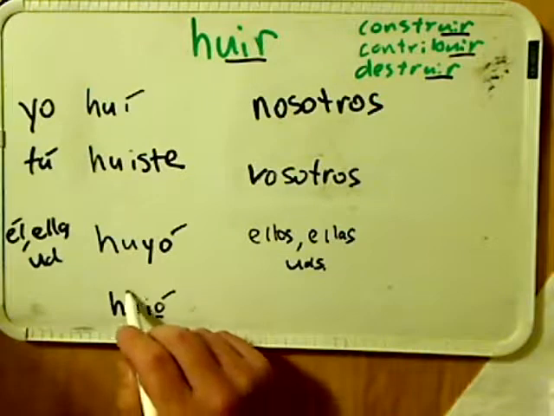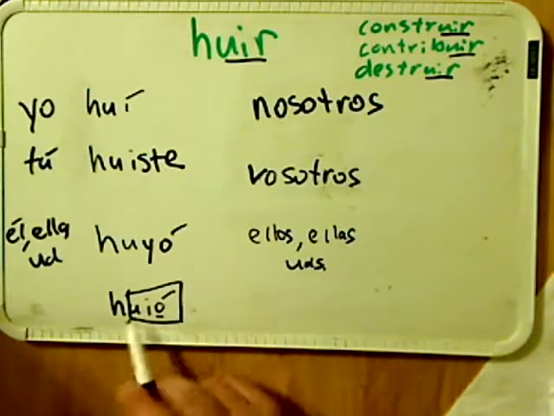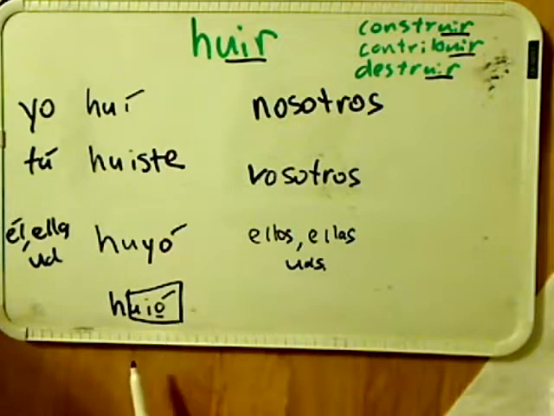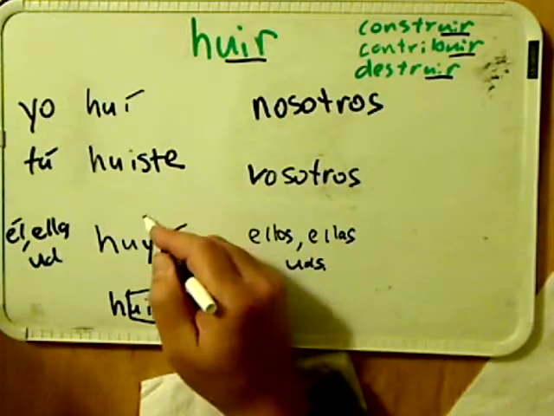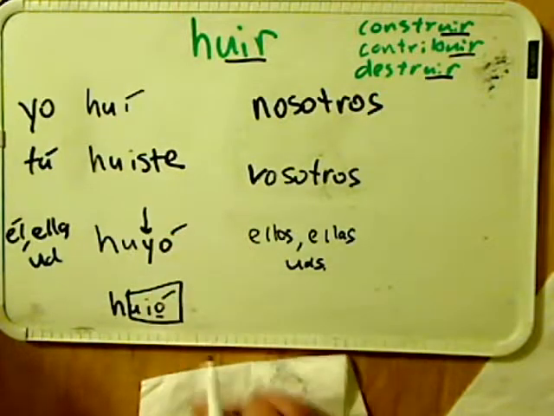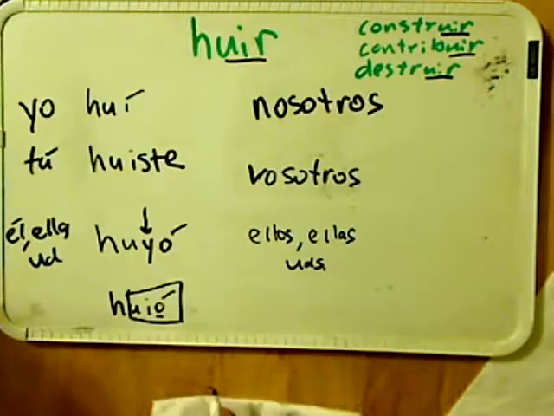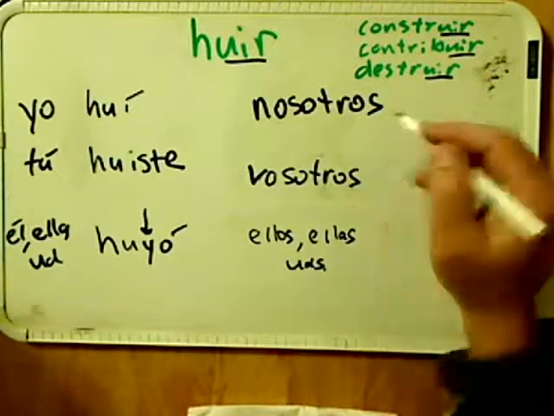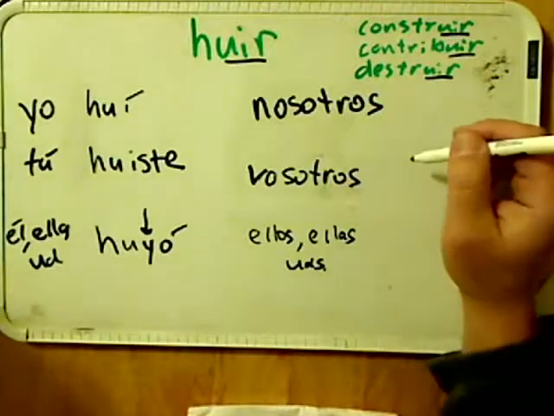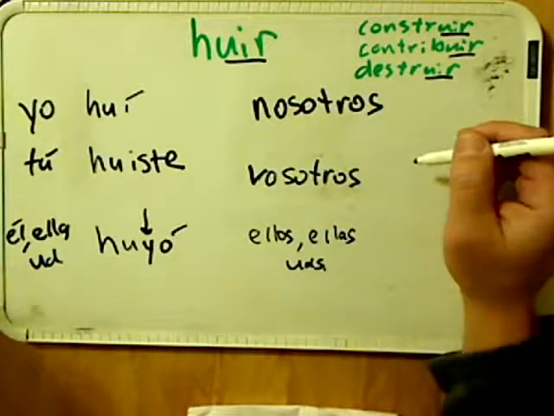However, if you do that, you get this funny looking and awkward type spelling U-I-Ó. It just does not look right. And so the way Spanish takes care of this is that it turns the I into a Y. Again, similar to what HUIR does in the third person conjugation, singular and plural.